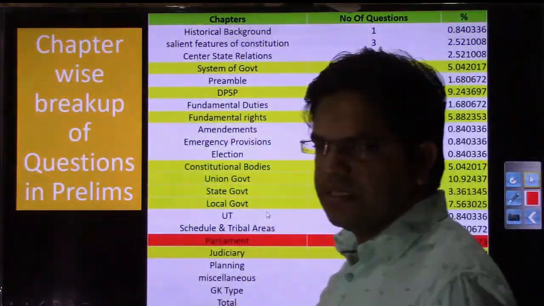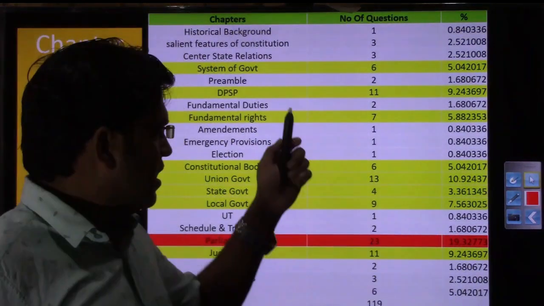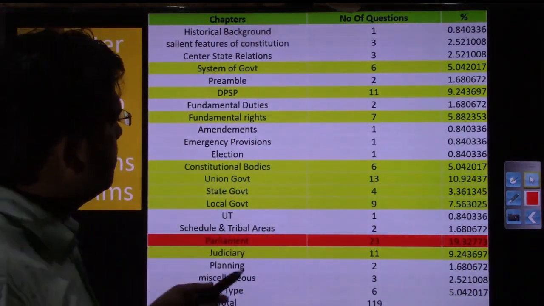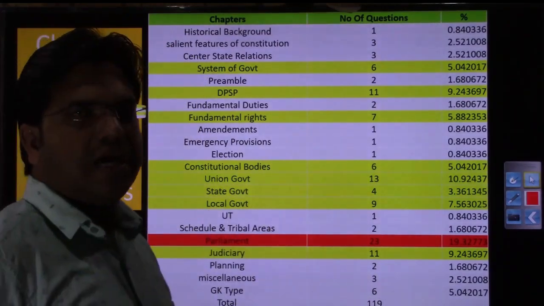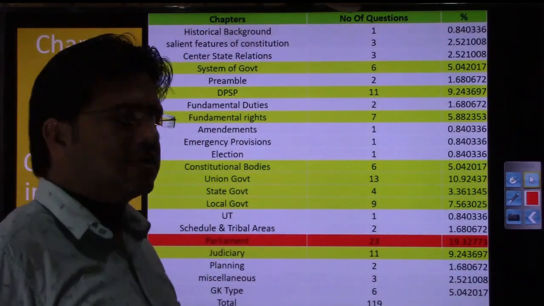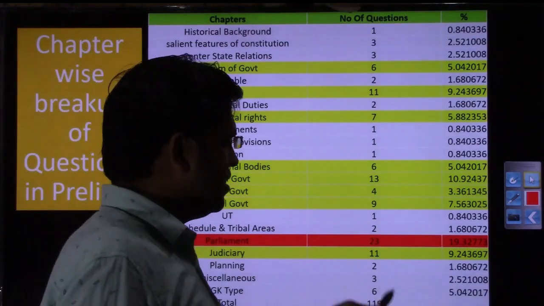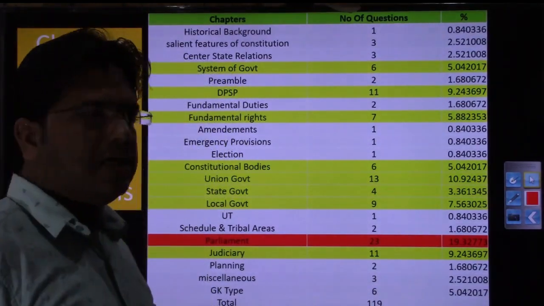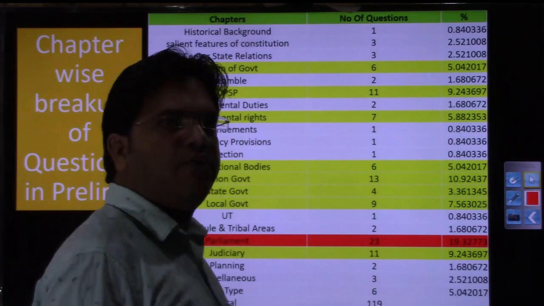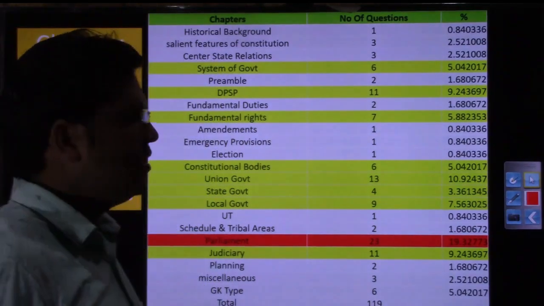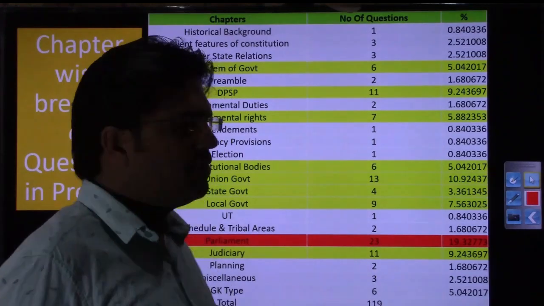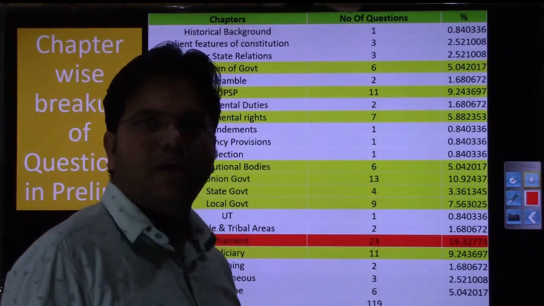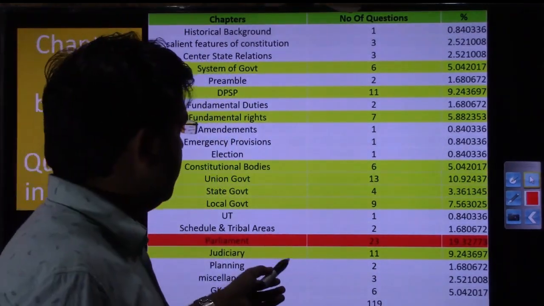Let us have a look at the data. On the screen you have a chapter-wise breakup of the number of questions that have been asked in the previous 10 years as far as your UPSC prelim is concerned. If you look at the bottom of the screen, in the last 10 years more than 100 questions have been asked in UPSC prelims from Indian polity, and to be very specific, 119 questions have been asked in the past 10 years from Indian polity.